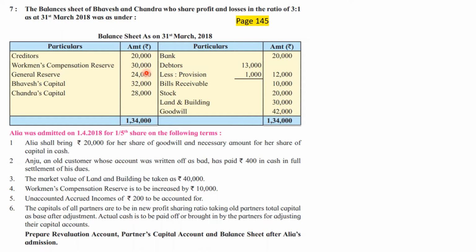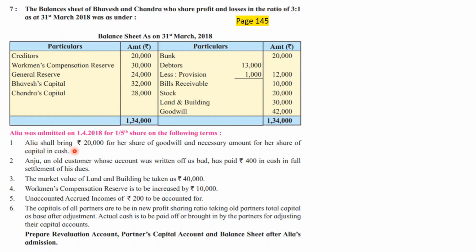Alia was admitted on 1/4/2018 for 1/5 share on the following terms. So Alia is admitted, she is a new partner and her share is 1/5. We'll have to find out what is the sacrifice ratio. Next, Alia shall bring rupees 20,000 for her share of goodwill. So there is existing goodwill in the balance sheet of 42,000. Besides that, Alia is bringing rupees 20,000 for her share of goodwill in cash.